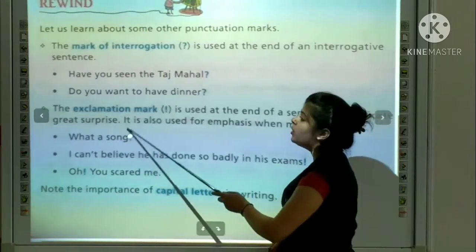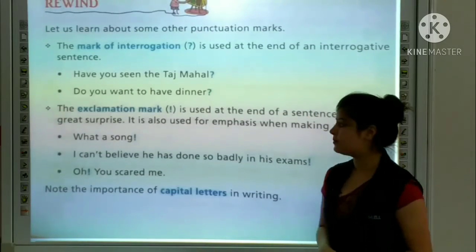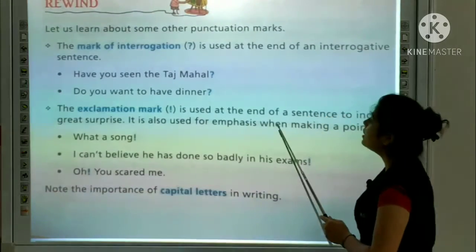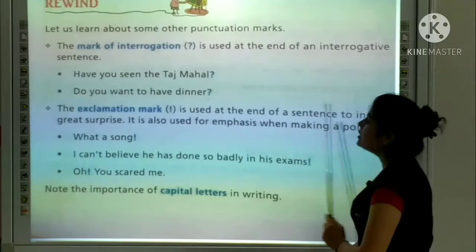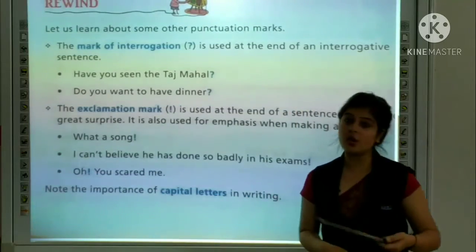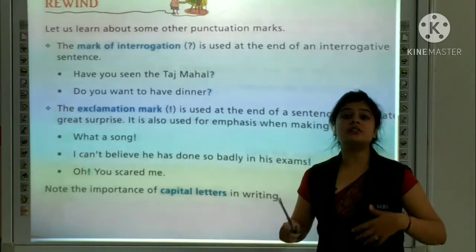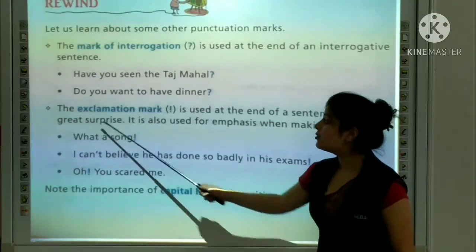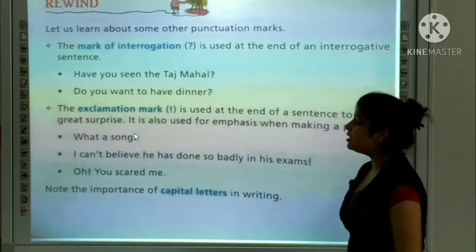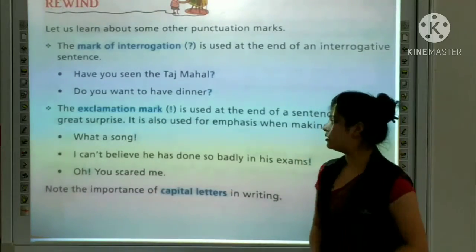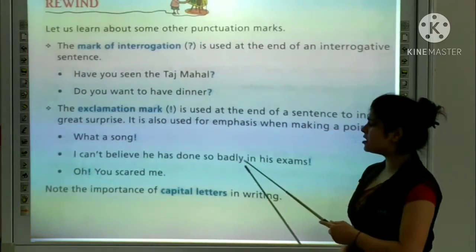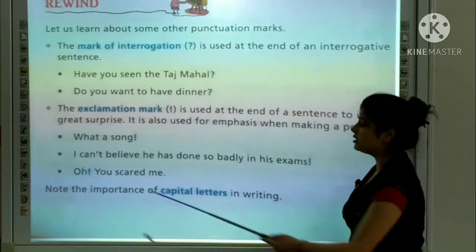Now let's talk about the exclamation mark. It is added at the end of a sentence to indicate great surprise. As I already told you, the exclamation mark is used for sudden shock and great surprise. For example, what a song! I can't believe he has done so badly in his examination.